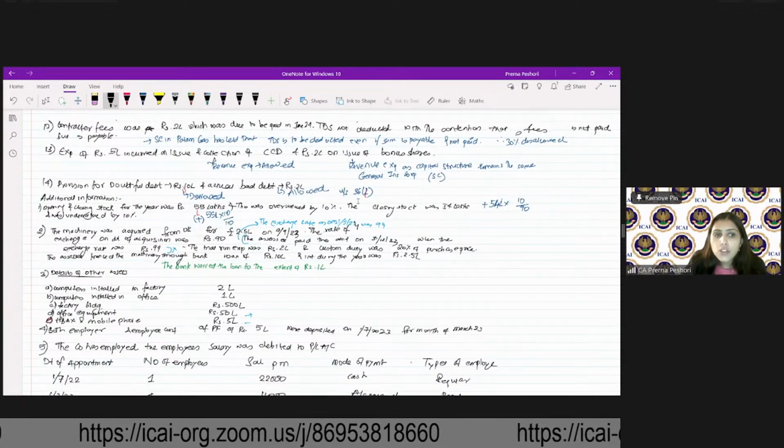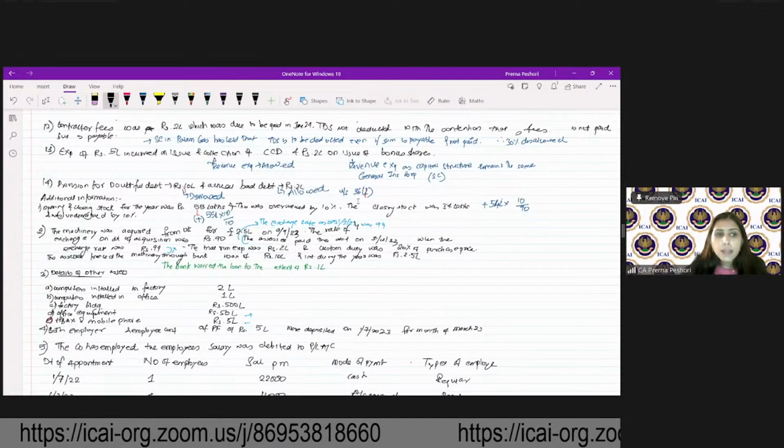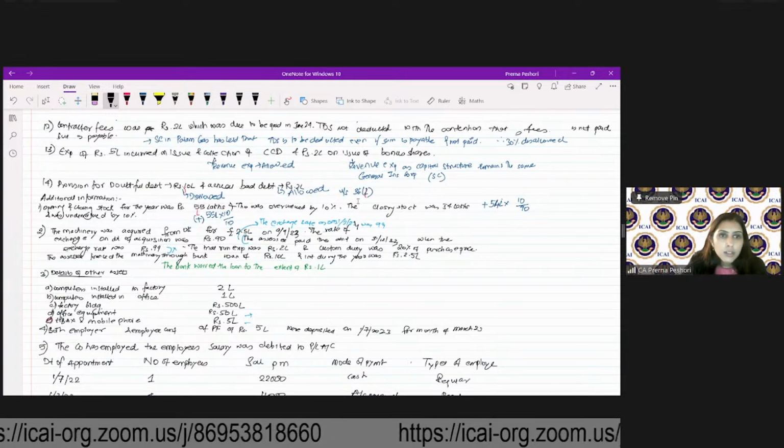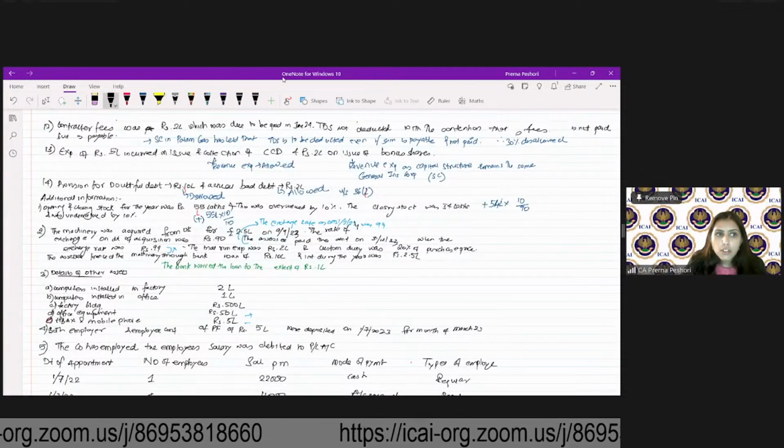Now, why is this information given? Because for depreciation purposes. So what will be the depreciation on the machinery over here? Please calculate the depreciation on the machinery.